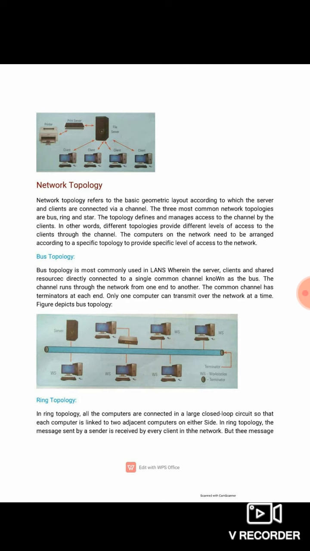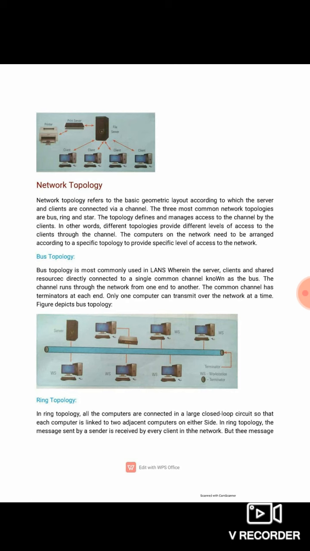These restrict the outer disturbance in the networking. The bus topology is an oldest type of topology. Now this topology is not very much used nowadays.